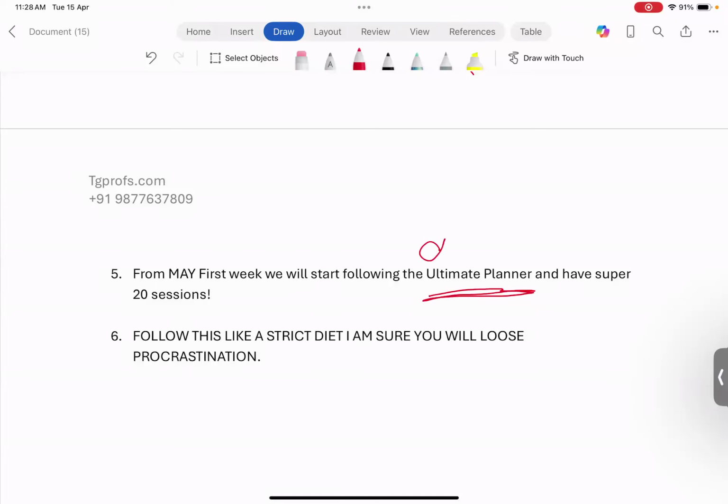Now, this is a day-wise schedule, where I'm going to share with you an everyday planner: what you are supposed to do every day after 5th of May. What are you doing on 6th of May? You're doing these questions. I'll name the questions for you. You're going to follow that.